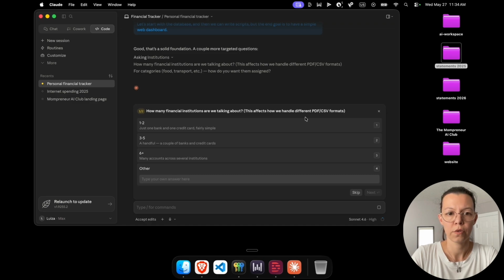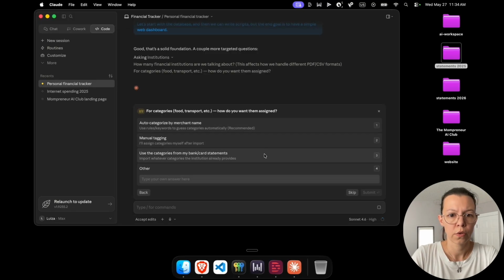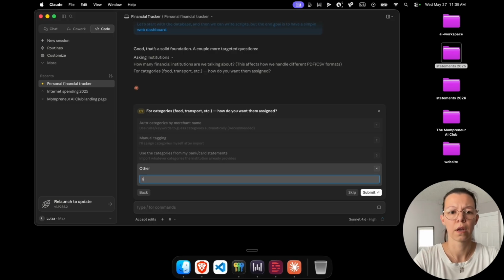How many financial institutions? I'd say maybe 3. How do you want to categorize? Use the categories from my bank? No, I don't want that. I don't want to do everything manually. Auto-categorize by merchant name. So I'm actually going to say auto-categorize, but allow me to change the category.